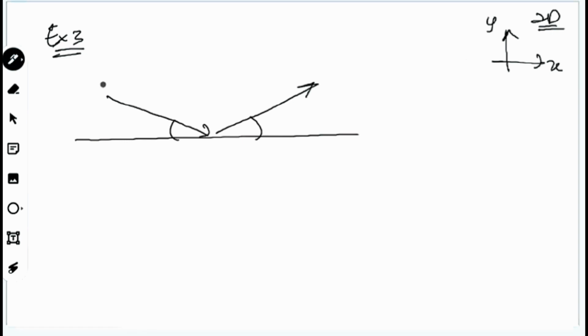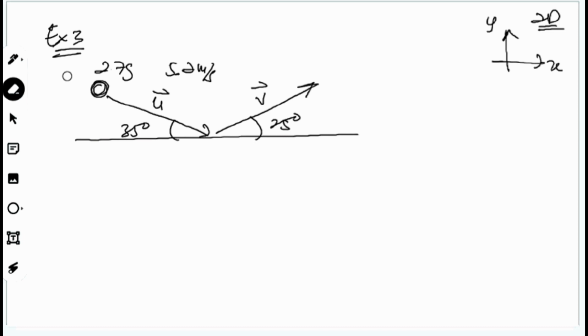Okay, so given to you here is a ping pong ball, 0.7 gram, moving with initial velocity. This one is final, before and after. This one is 35 degrees. This one is given to you as 25 degrees. For example, the situation here, moving at 5.2 meter per second for the initial speed. 5.2.